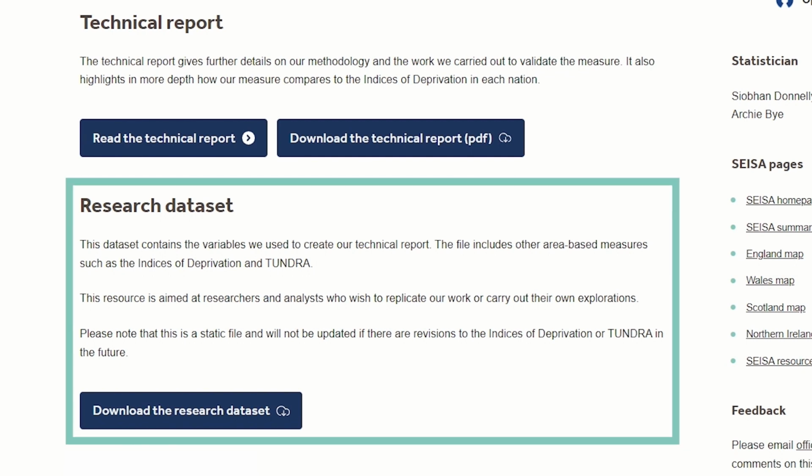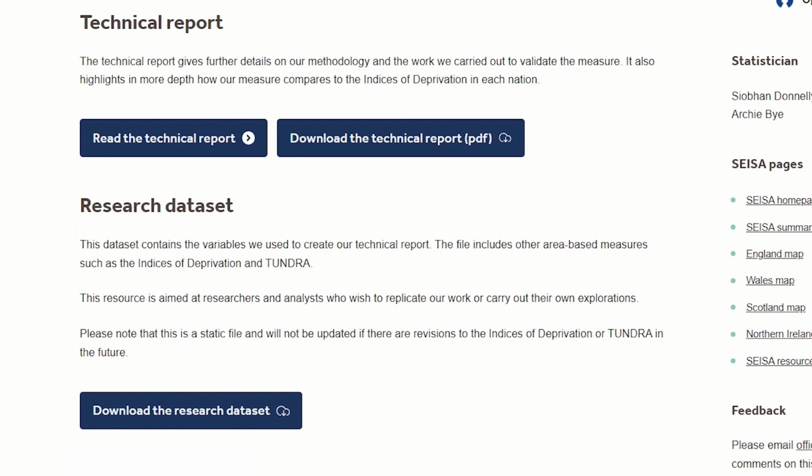As we note in section 16 of our summary page, we have also provided the dataset we used in creating our technical report. Users were keen for us to include other area-based measures in our maps, but we were unable to do so, as this had an adverse impact on loading times. We have, however, supplied the dataset we used in our research, so that users can reproduce the findings from our technical report, as well as use this resource for their own analysis if they wish to.